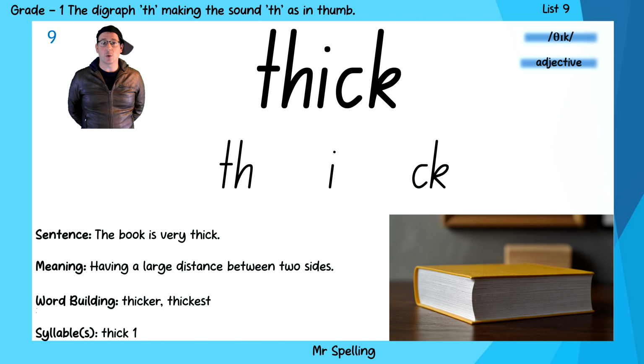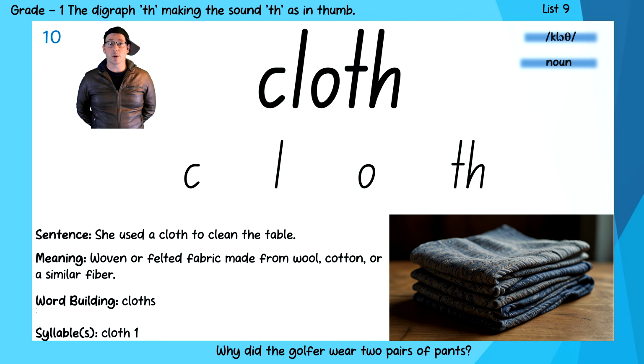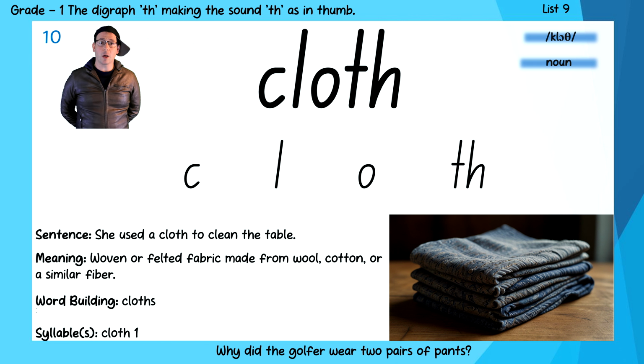Our next word is the word thick. I read a book that was so thick. And thick is the opposite of thin. And the sounds of thick are th, i, ck, thick. The next word on our list is the word cloth. My clothes are made of cloth. Cloth. And the sounds of cloth are c, l, o, th, cloth.